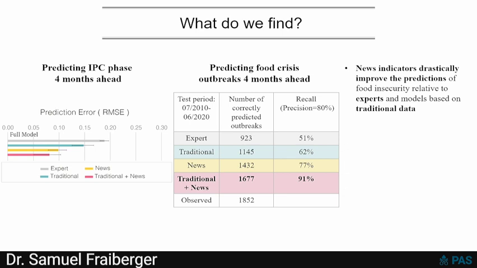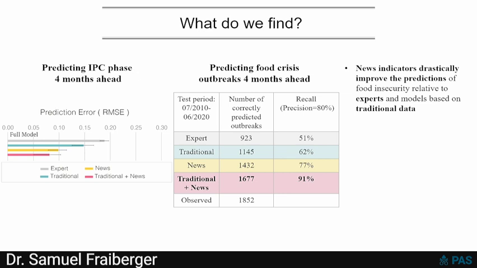Then the second question we answer is, 4 months from now, will there be a food crisis in a district? And here, again, we do the same kind of comparisons. We're doing these predictions over the period 2010 to 2020. Unfortunately, I don't yet have more recent data in this work, but we're anticipating updating that very soon.